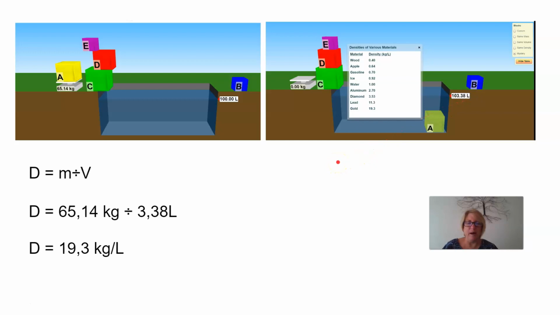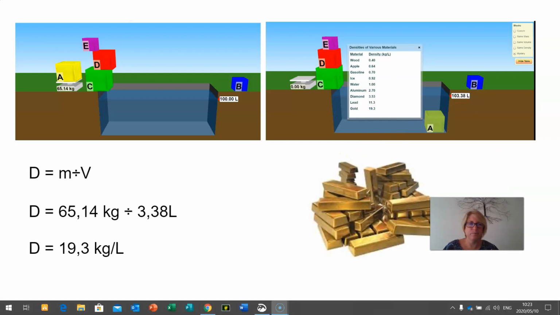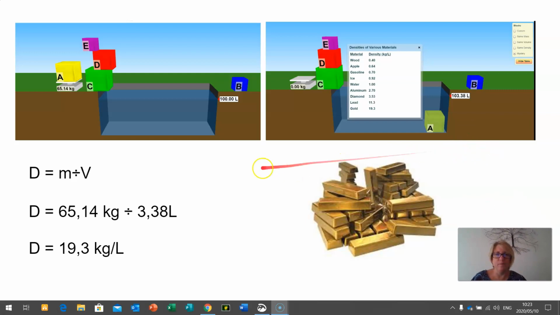So how do I go about determining the volume here? Well, I take 103.38 liters, that is my volume at the end, the volume of my block and my water, and I subtract the volume of the water only, which is 100 liters, and therefore I will be left with just the volume of the block. So the block is 3.38 liters.